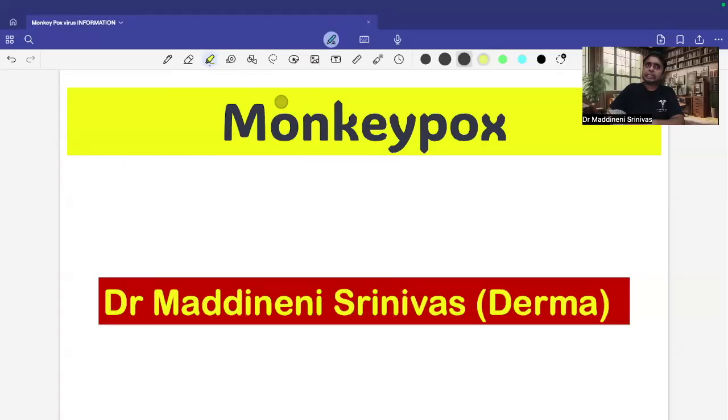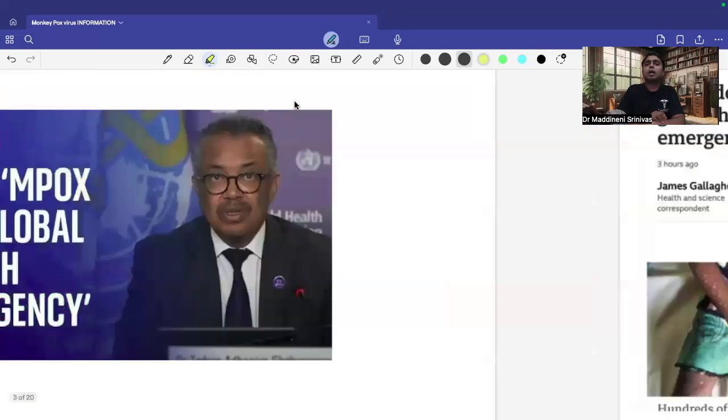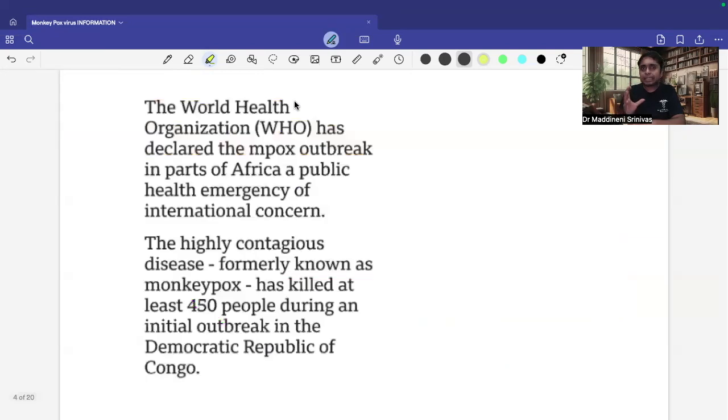So you might be knowing that recently monkeypox, which is also called MPOX, has been categorized as a health emergency by the World Health Organization. So I wanted to show you a few important points related to the manifestations of monkeypox over the skin. You might be knowing all these points, so I will keep them in the slide so that you can read them by pausing this video.